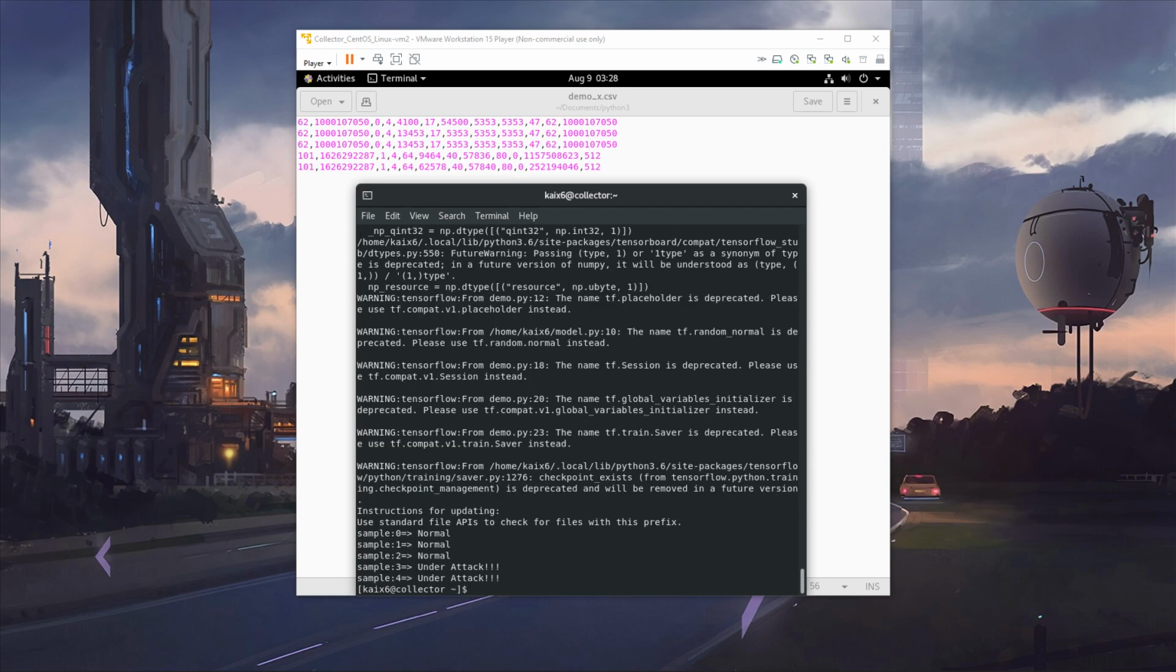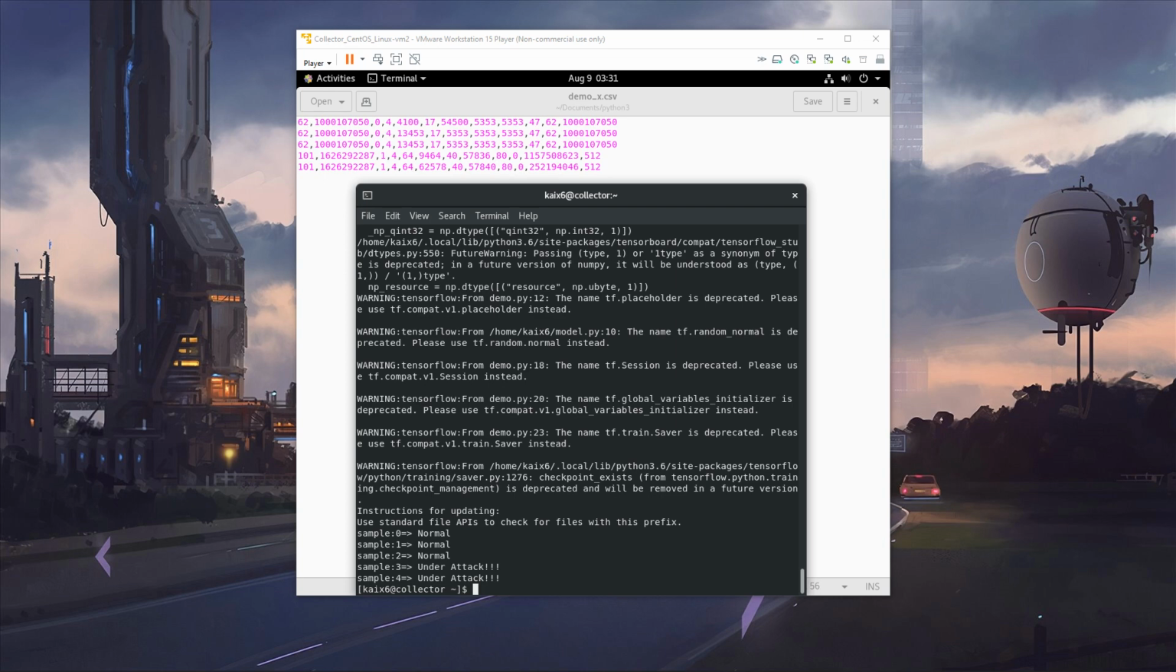See, it prints out the correct answer. The result exactly matches our sample data. For the first 3 lines, the machine tells us the firewall is under normal status. For the last 2 lines, the machine tells us the data means the firewall is under attack. So this means our machine learning process at step 2 succeeded.